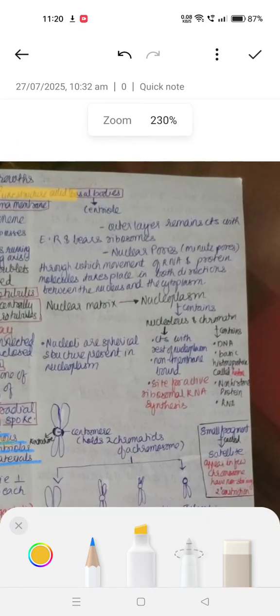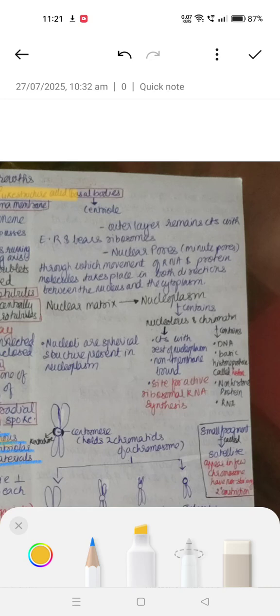Next, the outer layer of the nucleus remains continuous with the endoplasmic reticulum and bears ribosomes. The nuclear pores are minute pores through which the movement of RNA and protein molecules takes place in both directions, between the nucleus and cytoplasm. The nuclear matrix is composed of nucleoplasm, which consists of nucleolus and chromatin. The nucleolus is continuous with the rest of the nucleoplasm.